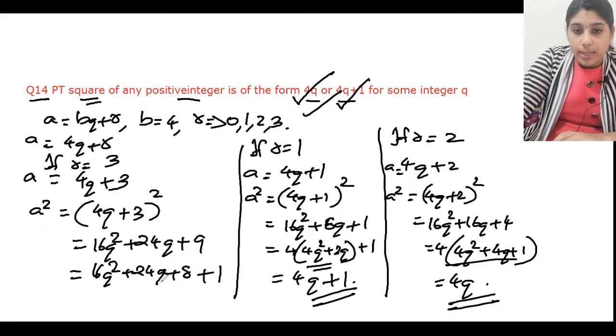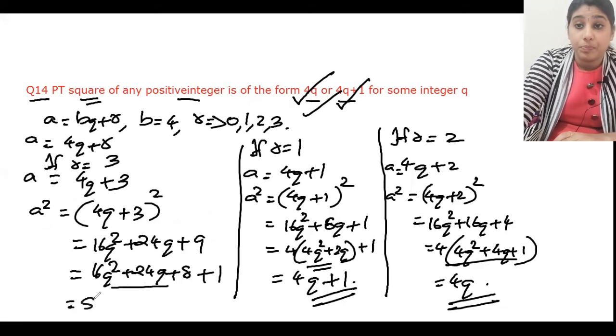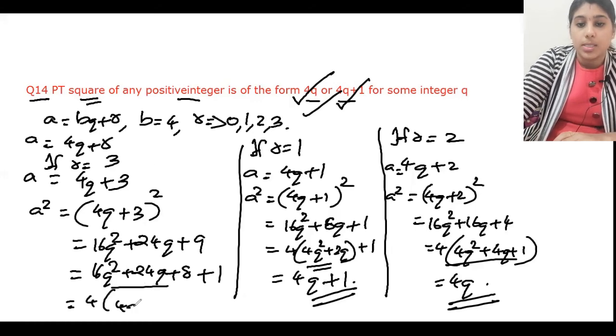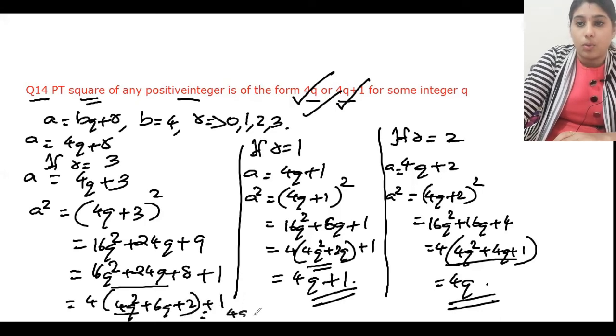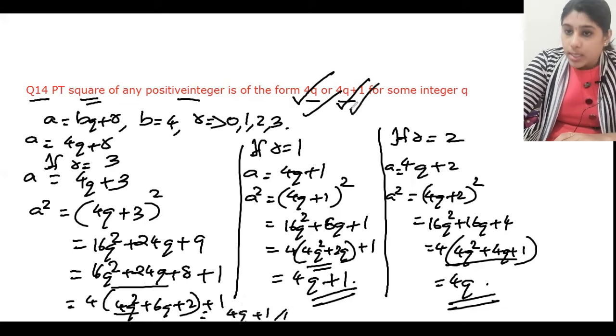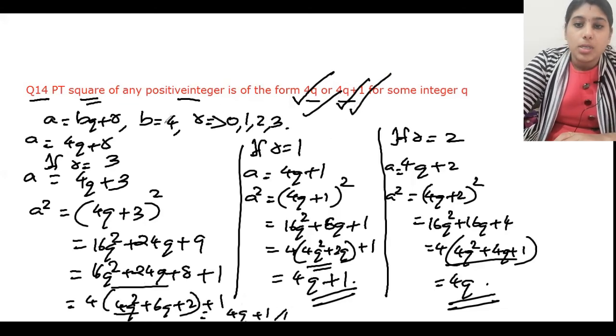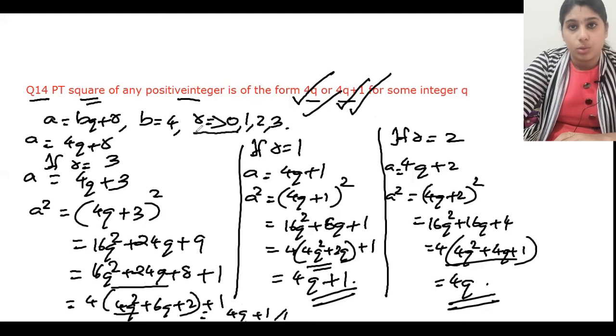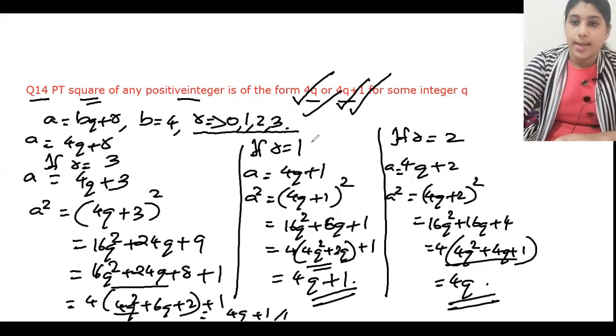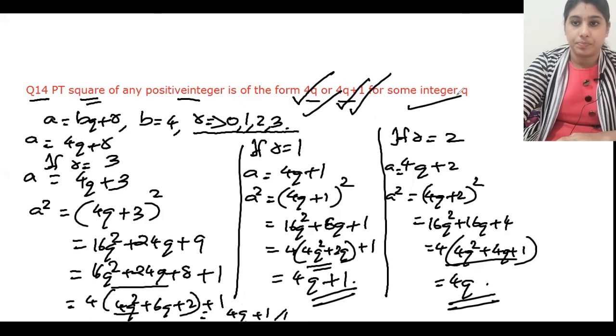From this together I am taking 4 common. So 4 into 4q square plus 6q plus 2, and this one is out. So this is also in the form 4q plus 1. So in all these cases, because the only possibilities are r is 0, 1, 2, 3, it is satisfied that for any positive integer, the square is either in the form 4q or in the form 4q plus 1, where q is some integer.